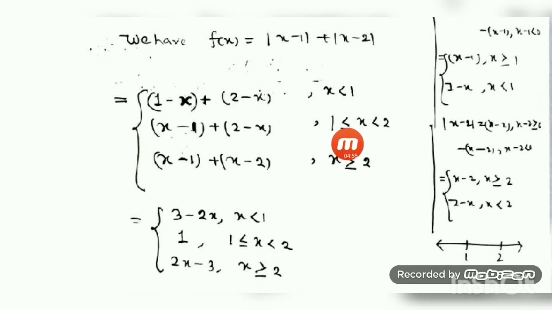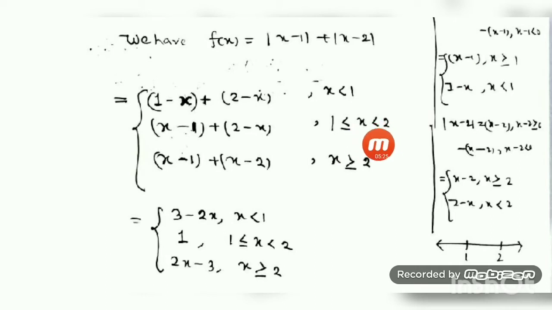So forget about the equality sign now. I have considered a case for in between 1 and 2. In between 1 and 2 means x is greater than or equal to 1, so the function for greater than or equal to 1 is defined by x minus 1. This is the case, this one. What about this one? Here x is in between 1 and 2, so less than 2, and for less than 2 the function is defined by 2 minus x. The equal to case will also be here, because for greater than or equal to 1, the function is defined this way.